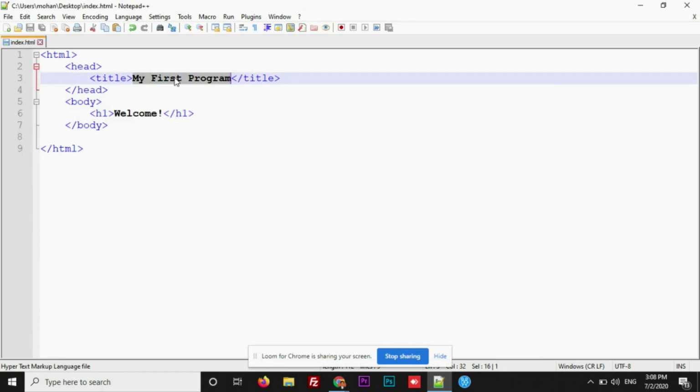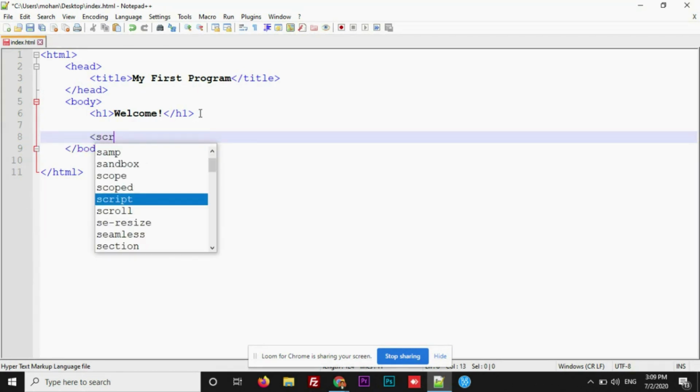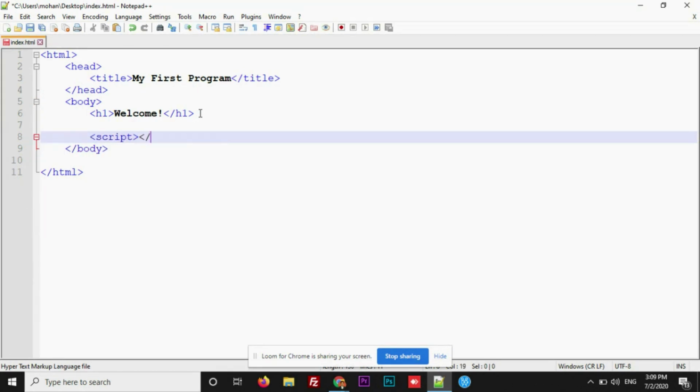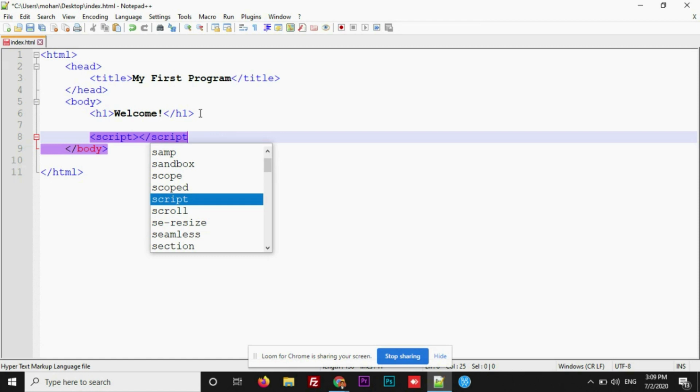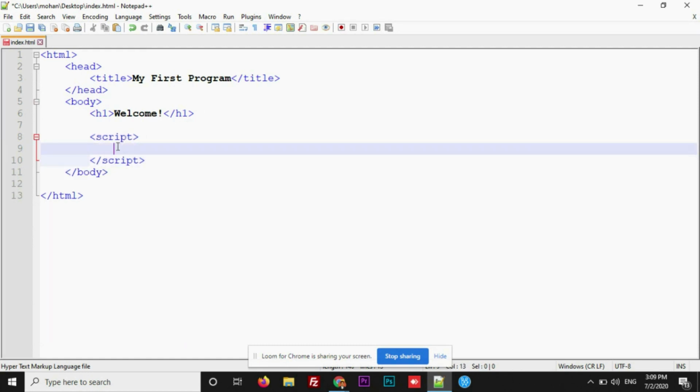Now, in order to write a JavaScript program in an HTML document, there are two ways to do it. The first way is directly writing the JS program in the HTML document. Let me show you. Just because you're writing JavaScript inside the HTML document, we make use of the script tag so that the browser easily understands the script. Script and script closing, and in between you need to write the script that you want to write.